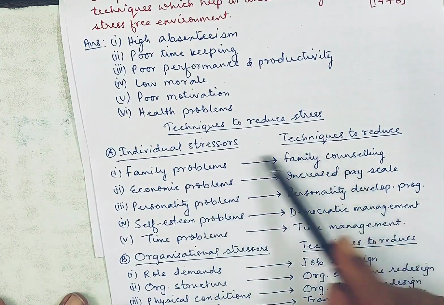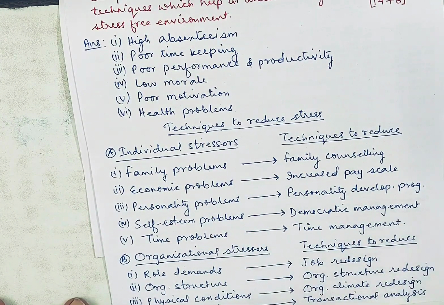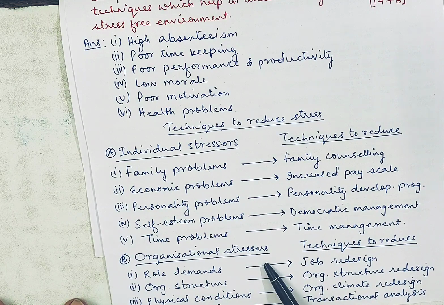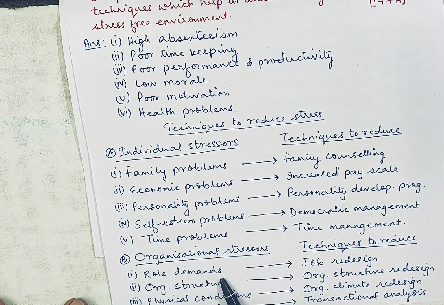Now we can explain these points. Then organizational stressors, like this stress arises due to the structure of organization. What are those? Role demands. Now this can be solved by redesigning. Then organizational structure, it can be solved by organization structure redesign.